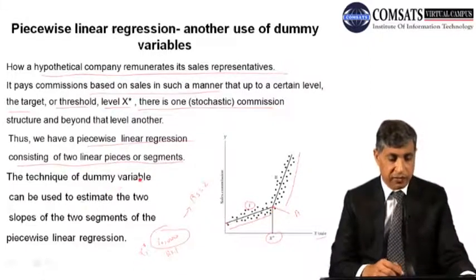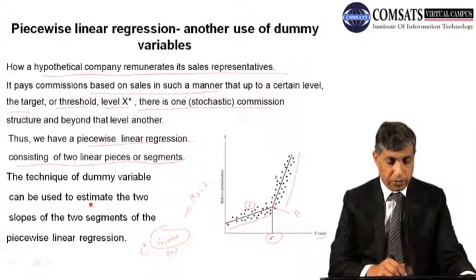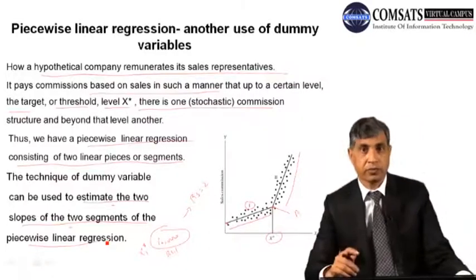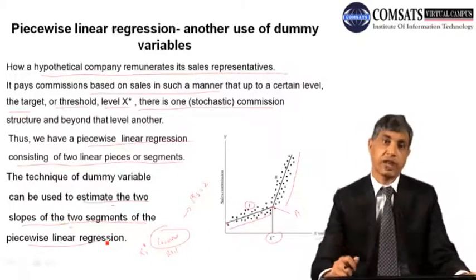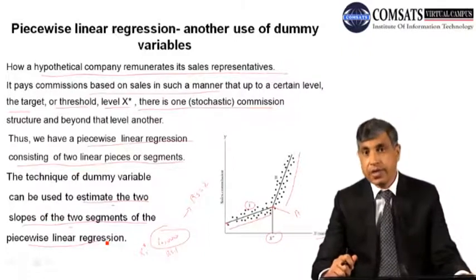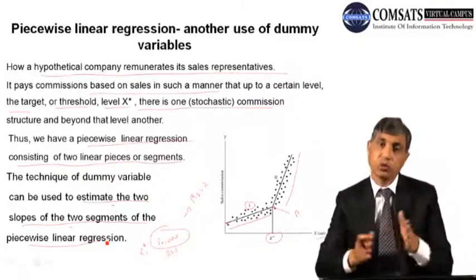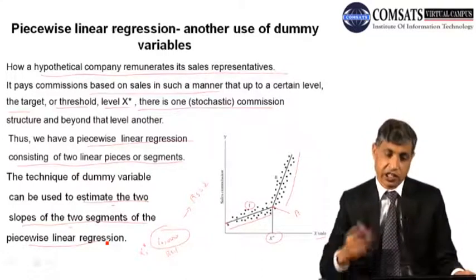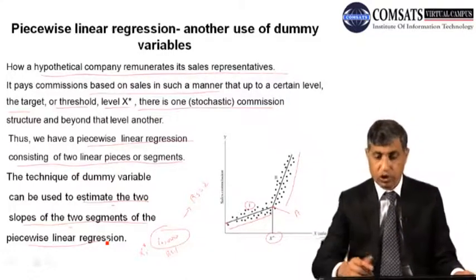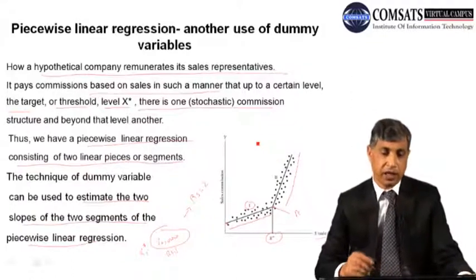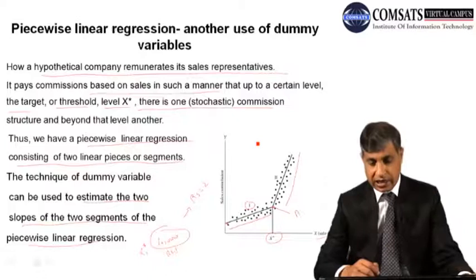The technique of dummy variable can be used to estimate the two slopes of the two segments of the piecewise linear regression. So, today's learning is that the dummy variable technique has the potential to measure two different trends in one step. So this is the piecewise regression, or you can say the piecewise linear regression.